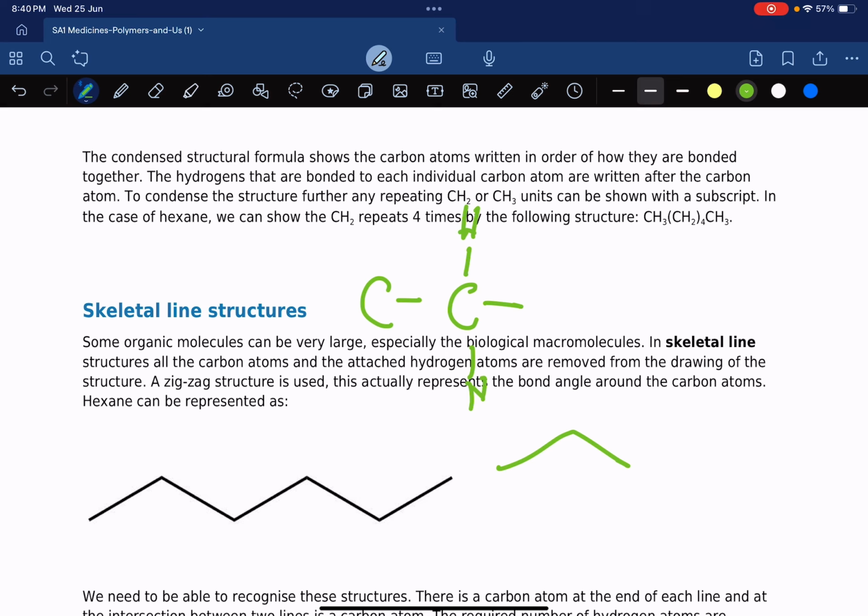So basically, when you draw a line like this, at every end, at every corner, there is a carbon. There's a carbon here, there's a carbon here. All right, there's a carbon. And then this carbon, it must have 4 bonds, right? So one bond is bonded to this carbon. So the others are hydrogen, hydrogen, hydrogen. And here hydrogen, hydrogen, hydrogen. And this carbon already has 2 other bonds. So one more hydrogen here, one more hydrogen here. So this would be called propane.